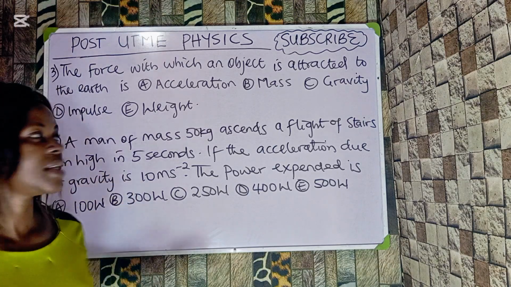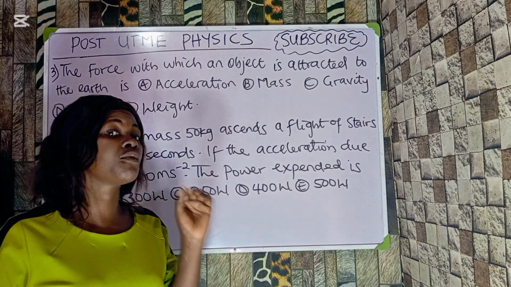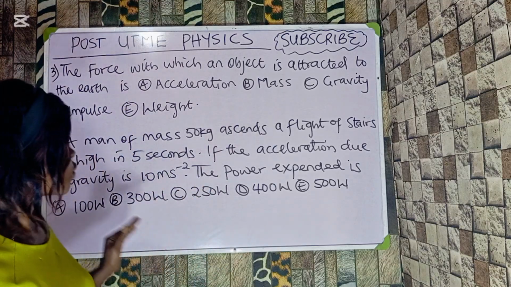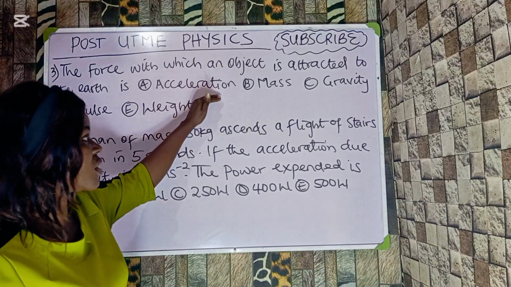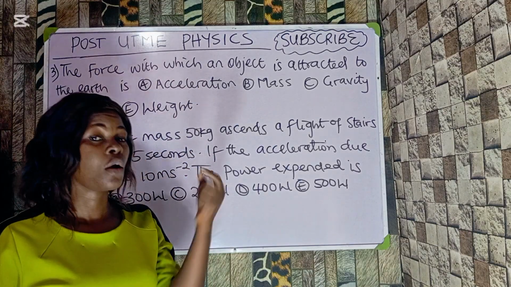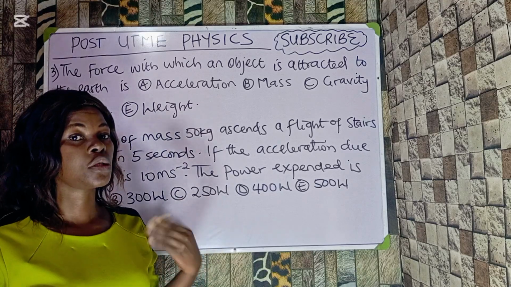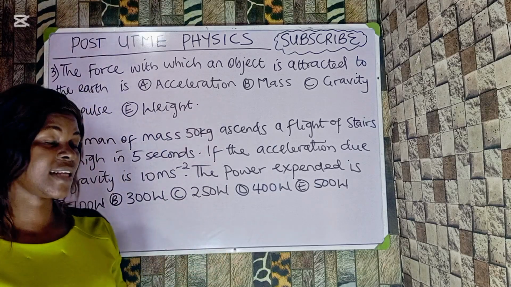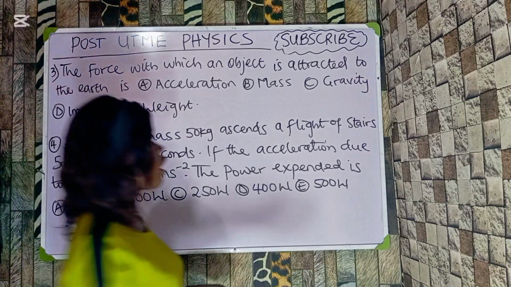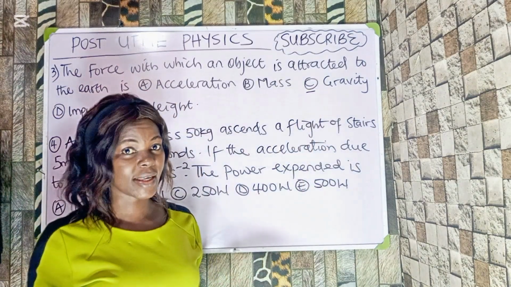You should know that the force that attracts any object to the center of the earth is the force of what? Gravity. Okay, so it's not an acceleration. Though you can say that it is an acceleration due to gravity. But the main force that attracts an object to the earth is said to be gravity. So the option to this question is option C. I hope that is clear.